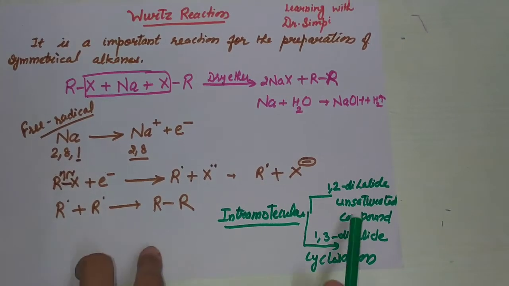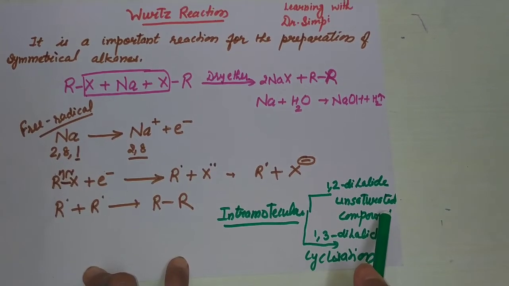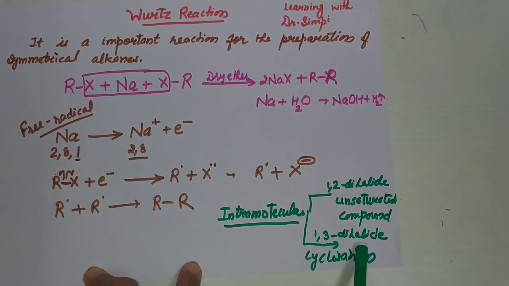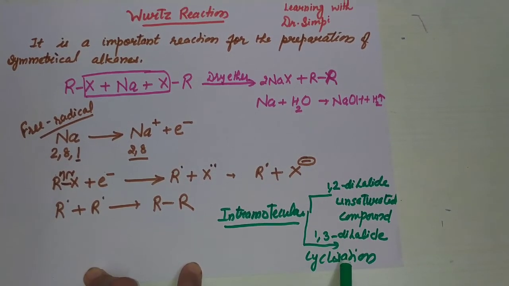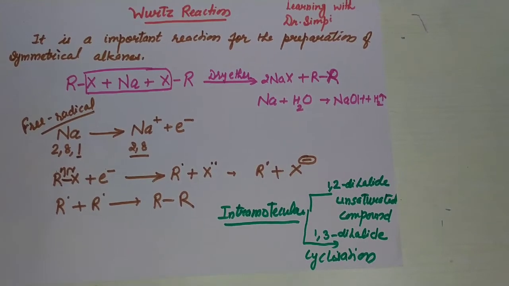Okay, if the dihalide is at the 1-2 position, then there is an unsaturated compound. If the dihalide is at the 1-3 position, then cyclization takes place. This can be well explained with the help of examples.